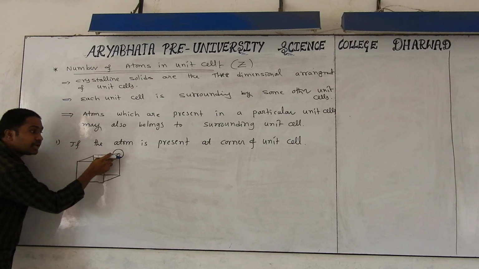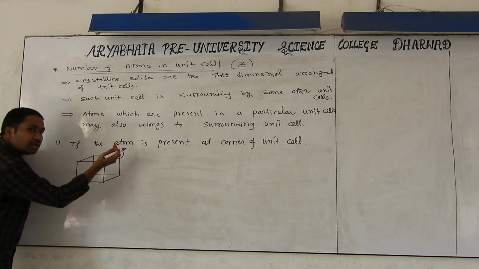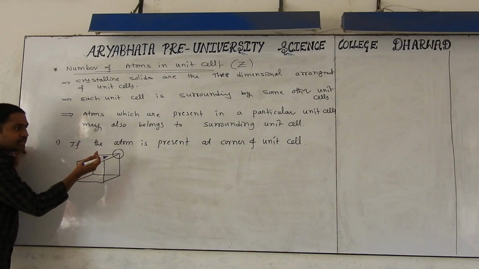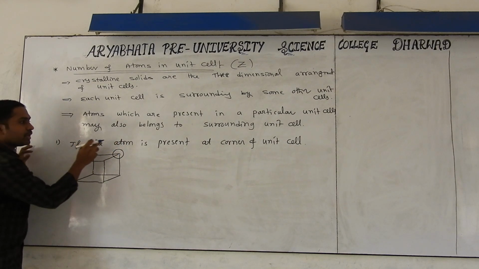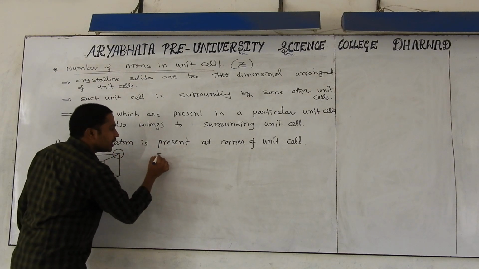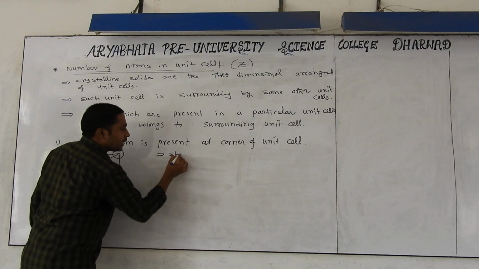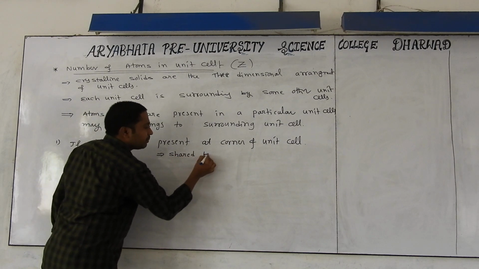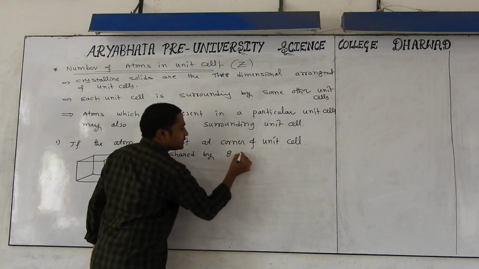Definitely, in the three-dimensional arrangement, this corner atom also belongs to other surrounding unit cells. So if the atom is present at the corner of the unit cell, that atom is shared by 8 unit cells.